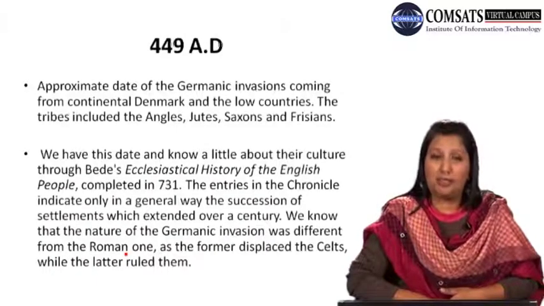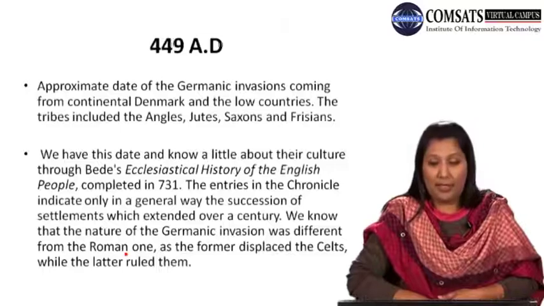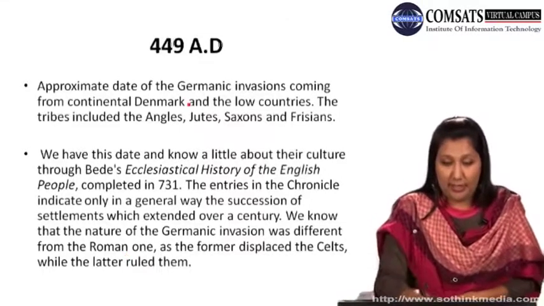Let's start with major things, with the first focus on 449 AD. Approximate date of Germanic invasions coming from continental Denmark and the Low Countries. Yes, two important things are there.